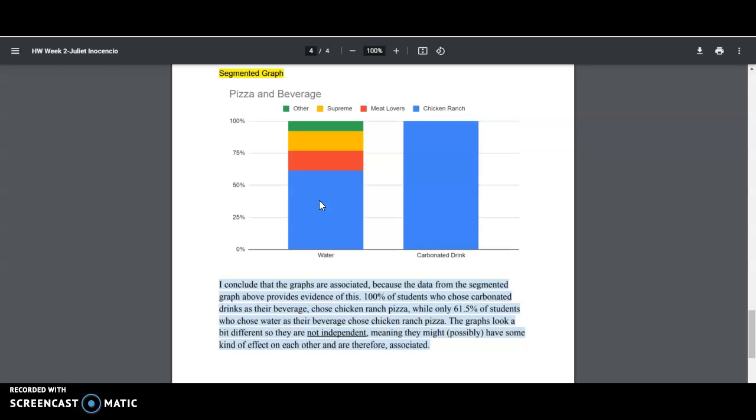The graphs look a bit different, as you can see. So they are not independent, meaning they might or possibly have some kind of effect on each other and are therefore associated. Thank you. That is my week 2 homework on my analysis of categorical data.